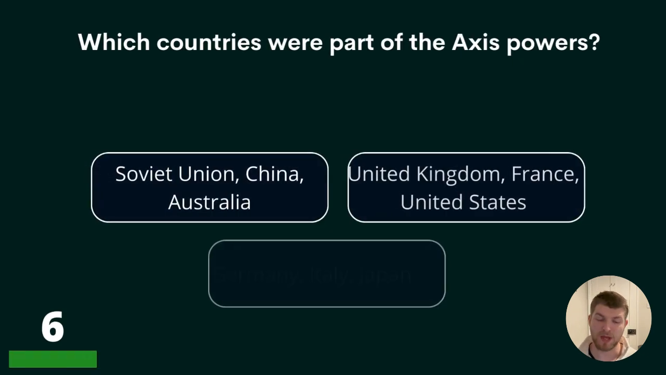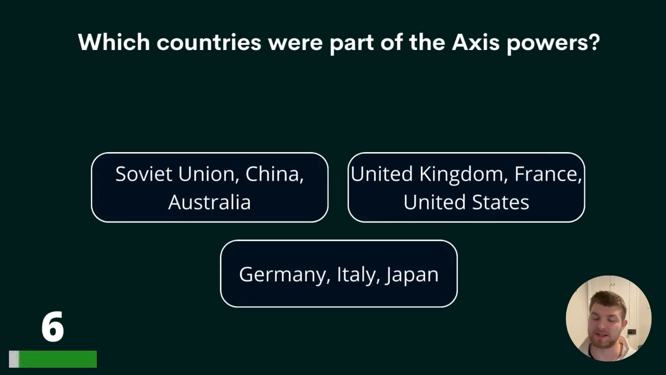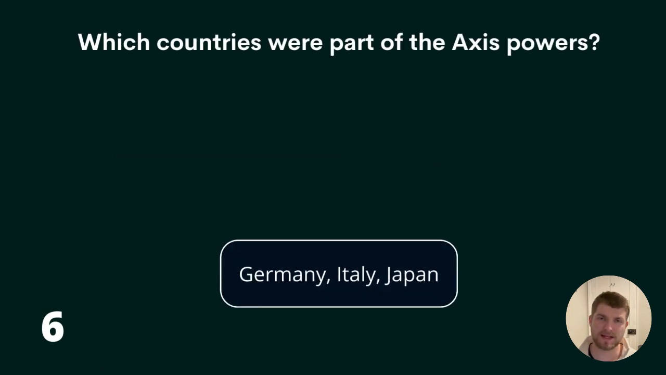Question 6. Which countries were part of the Axis powers? Soviet Union, China and Australia, United Kingdom, France and United States, or Germany, Italy and Japan? The answer is Germany, Italy and Japan.